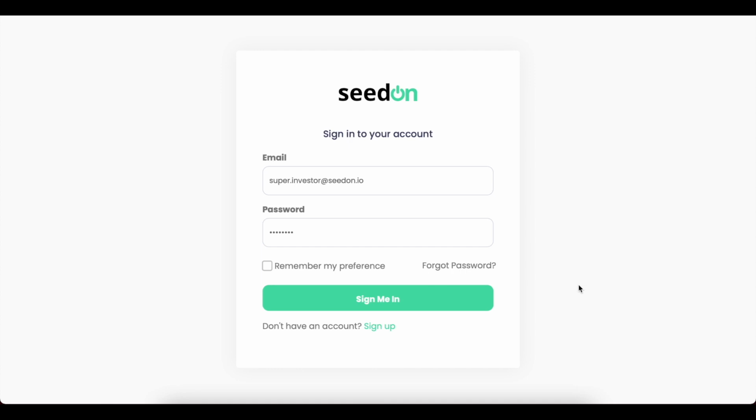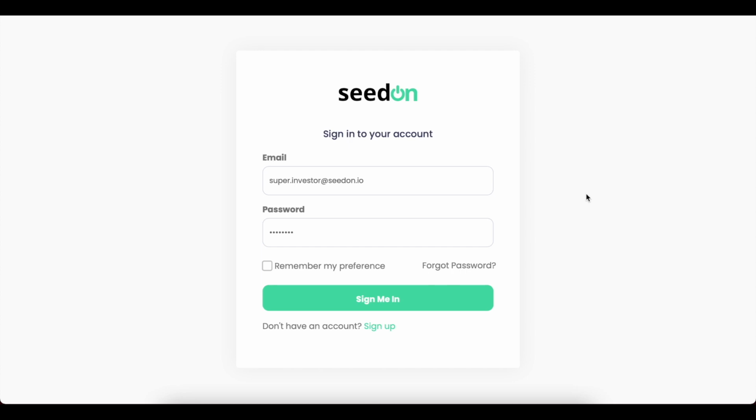Okay, so let's begin. The flow that we're going to follow takes into consideration that we already have an account. So let's say that we have already submitted our information to start an account with SeedOn, and we are going to be following the flow for the investors. This is the login form which you see when you first access the platform and want to be registered. As we mentioned in the white paper documents, we are also going to have a public website, but that is going to be presented later on. The public one is just to provide brief details about the projects from our platform. Okay, so let's dive in.